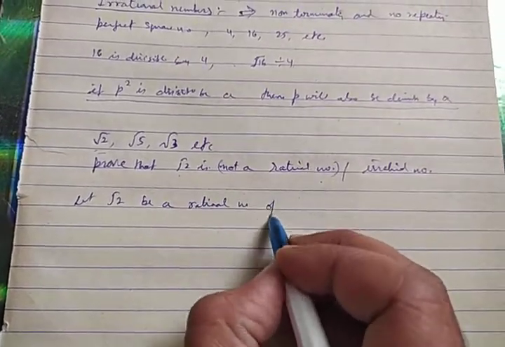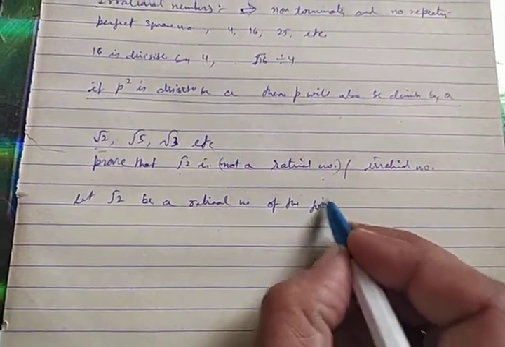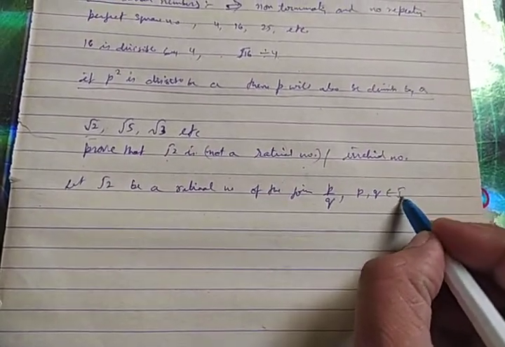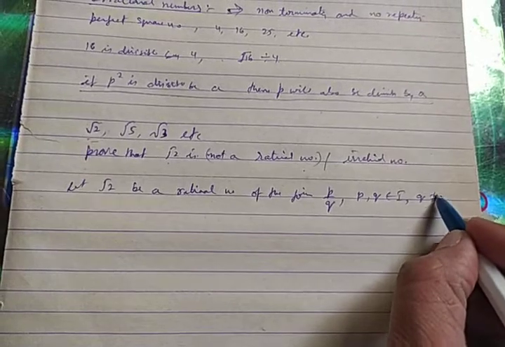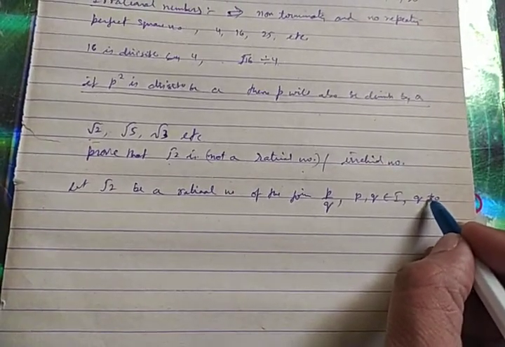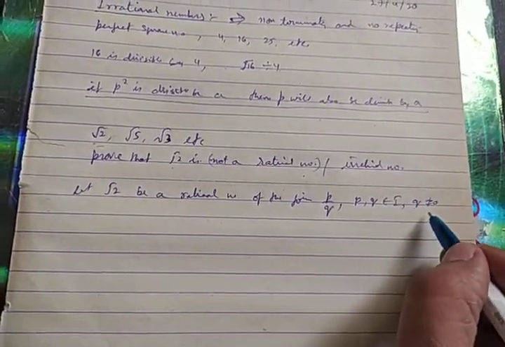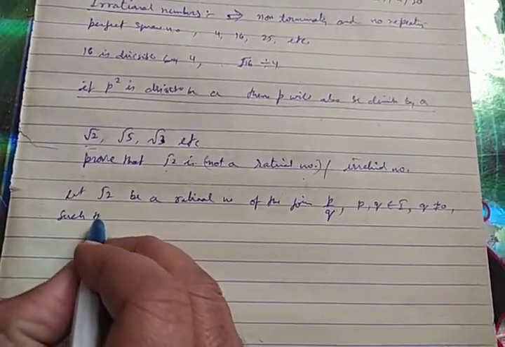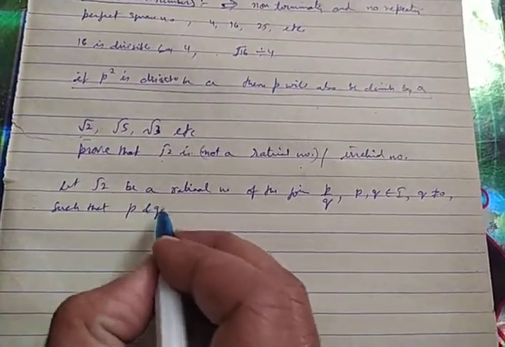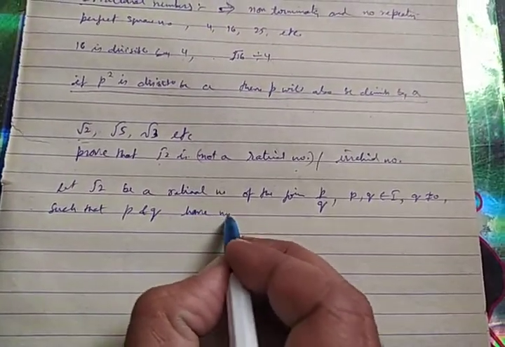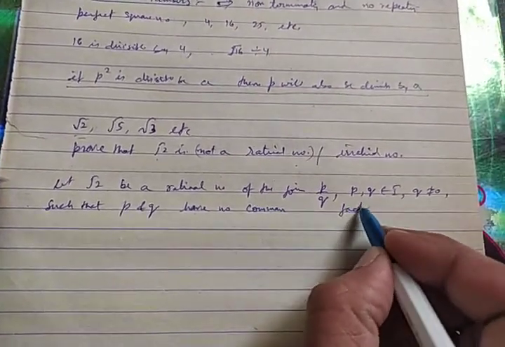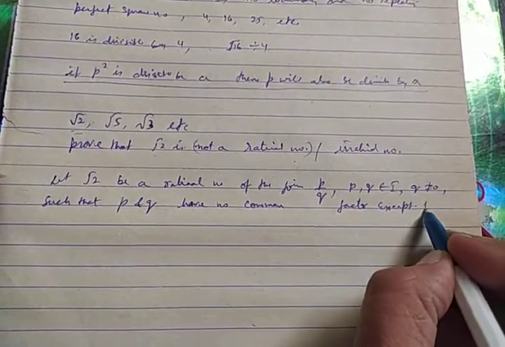Rational number of the form p upon q, where p and q belong to integers and q is not equal to 0. This is the condition you have read in class 9th, and one more thing you will write, such that p and q have no common factor except 1.